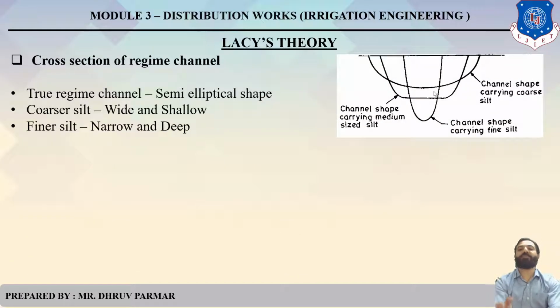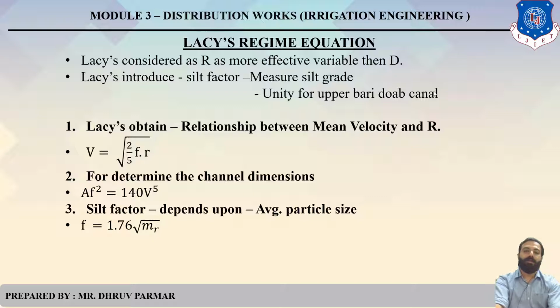Now the cross sections of a regime channel. For a true regime channel, the channel shape is semi-elliptical. For coarser silt, the shape is wide and shallow. For finer silt, the shape is narrow and deep. So this is the cross section of a regime channel.